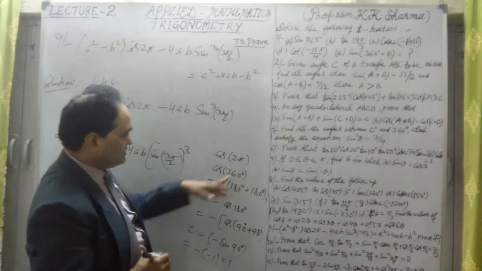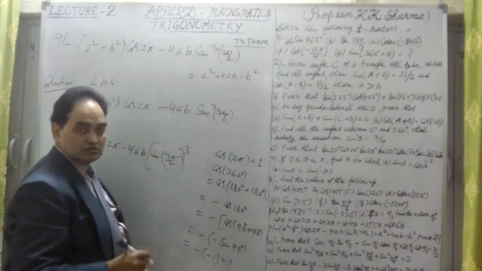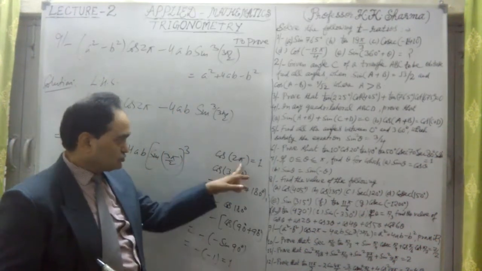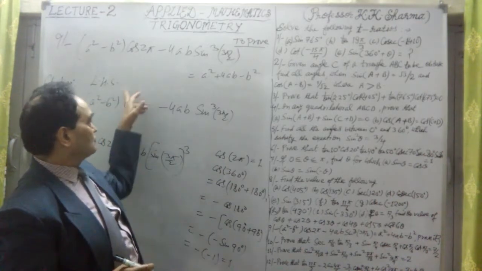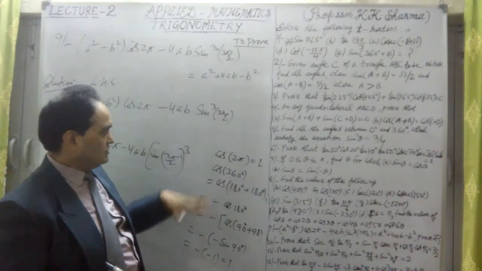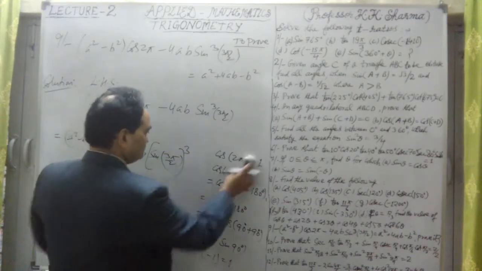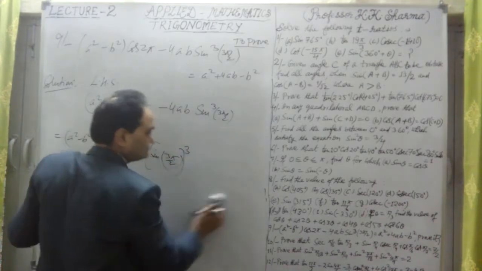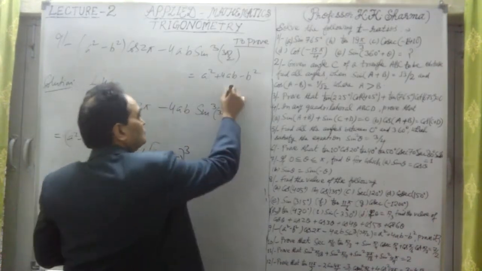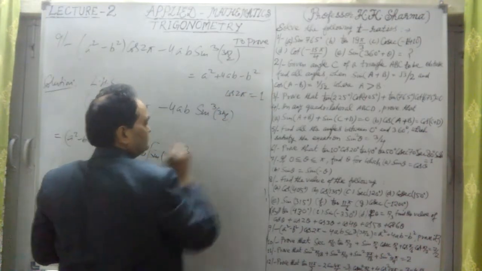So cos 2 pi is plus 1. This is how we calculate cos 2 pi is equal to 1. In place of cos 2 pi we can write 1. We just calculated cos 2 pi means cos 360 degree value is 1.